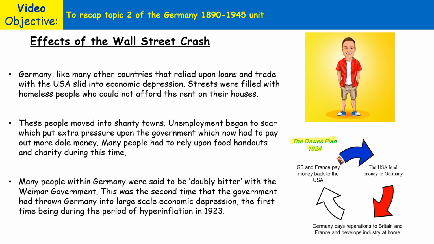Now, after hyperinflation, the Dawes Plan had been arranged. The loans funded German industry as well as paying back the reparations to Britain and France. And without these loans going to Germany, industry collapsed and depression in Germany began. The most obvious consequence of this collapse was a massive rise in unemployment. Over the winter of 1929 and 1930, the number of unemployed rose from 1.4 million to over 2 million Germans.